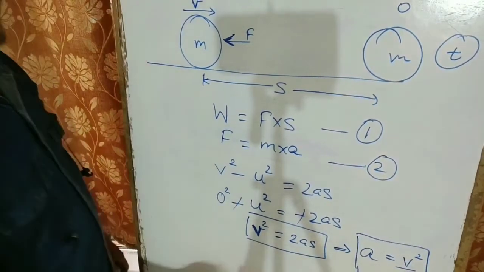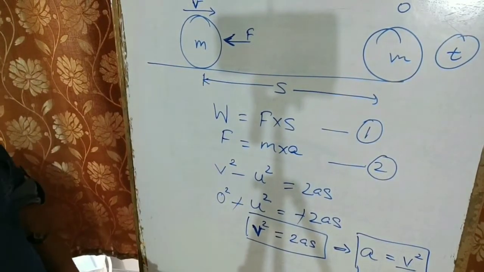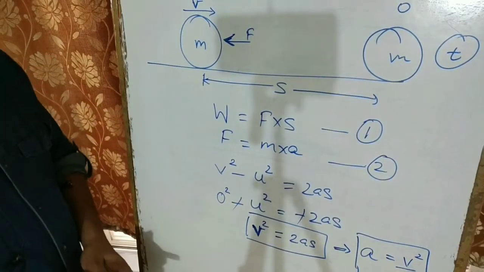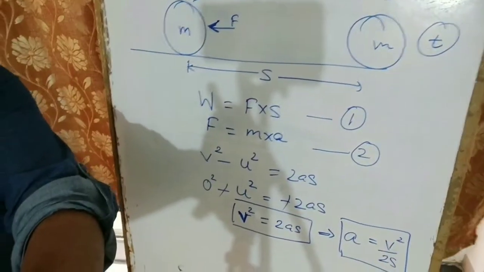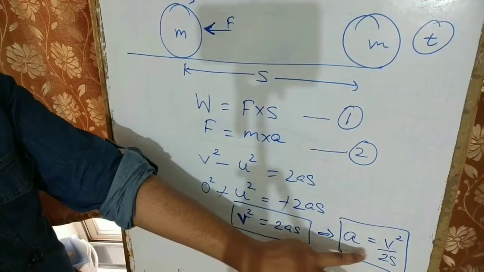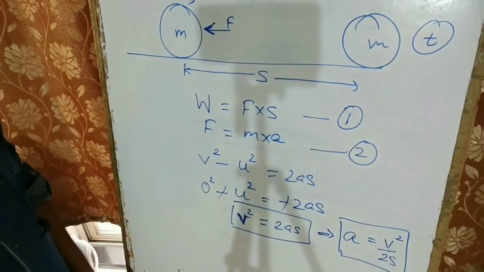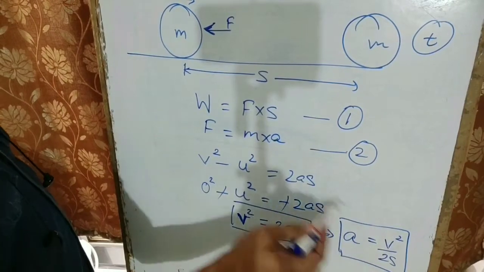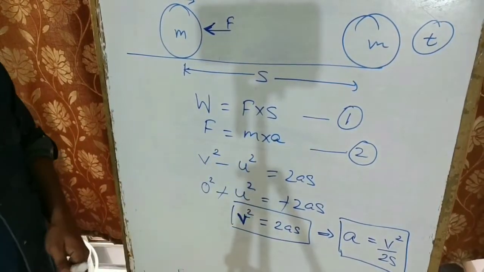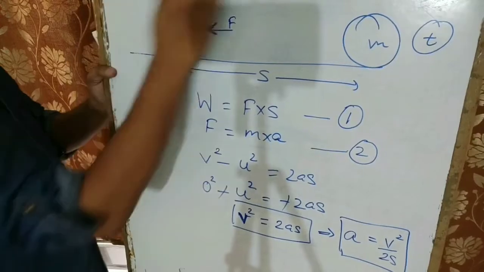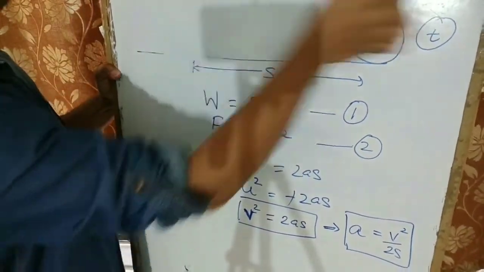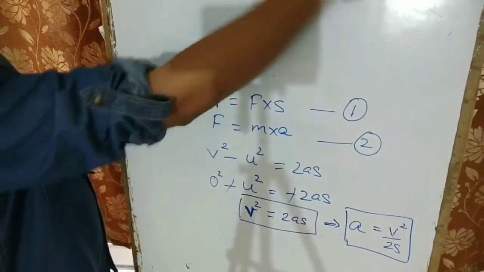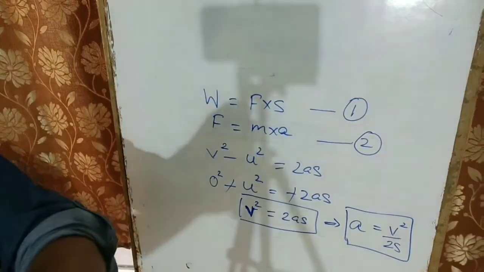v square upon 2s. Now what I am going to do is put this value of acceleration in equation 2. I'll write the value of acceleration on top so that it will be visible.